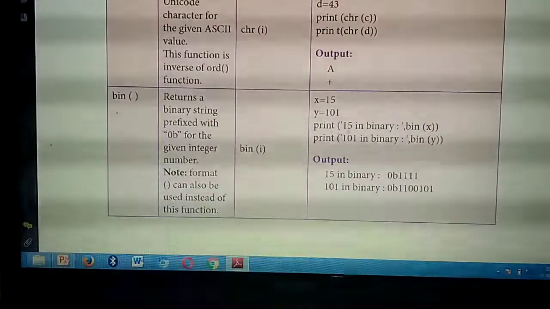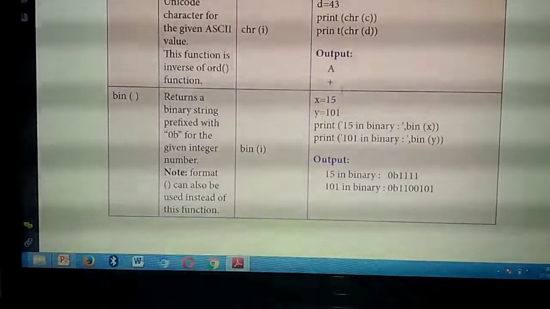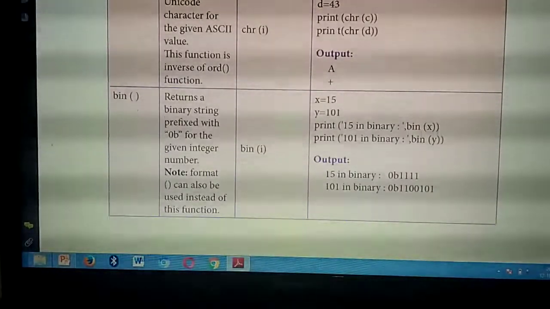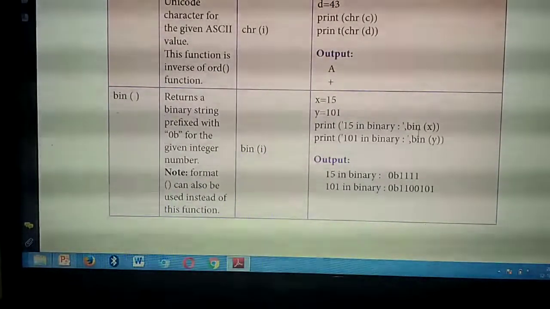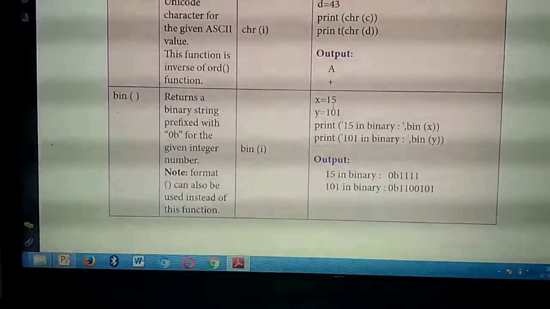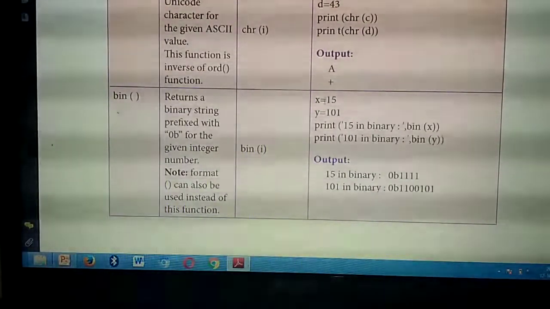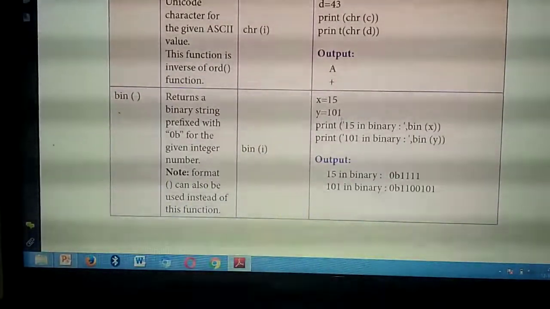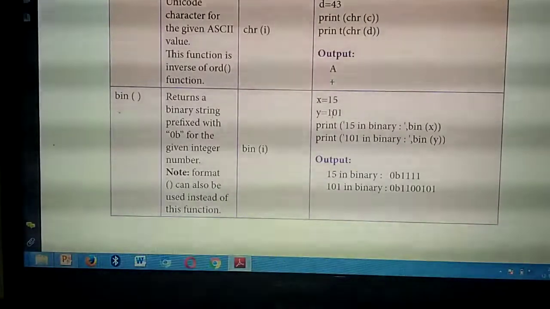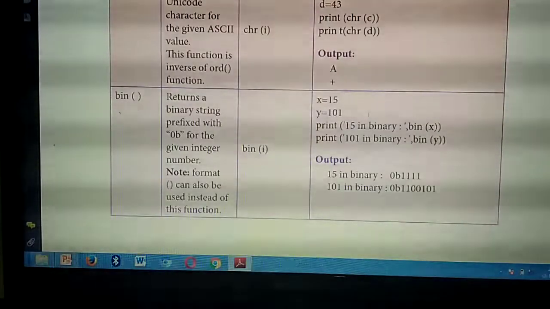So inside the print you are giving 15 in binary. For your understanding they are giving that text; according to your wish you can write anything inside the print, but the function needs to be written correctly. So which function do you need to write to convert to binary? Bin of. First you are going to convert which number? X, that means 15. So 15 is assigned to which variable? X. So bin of X. Then you are going to convert the number 101 to binary format, so print 101 in binary. So bin of which variable?